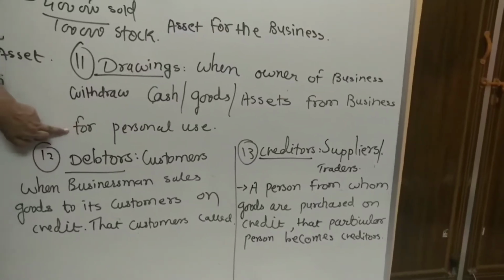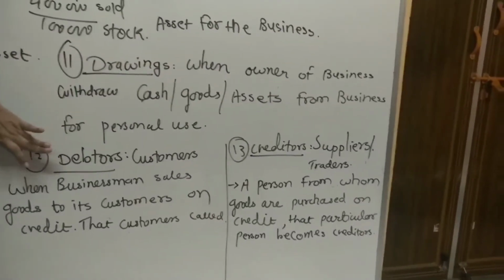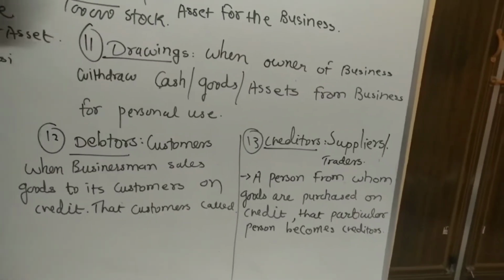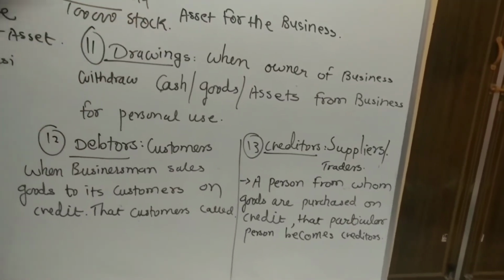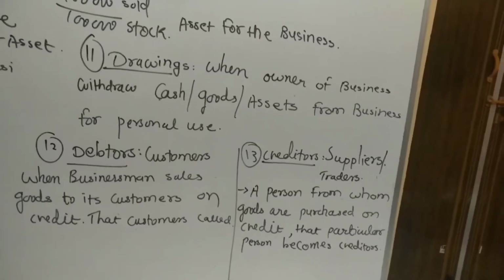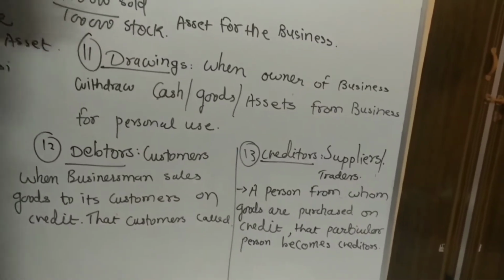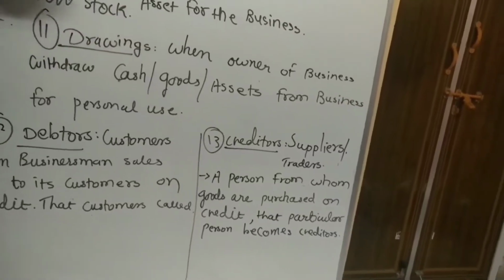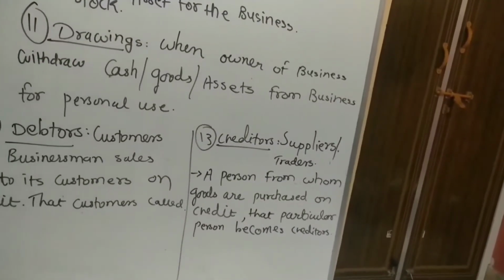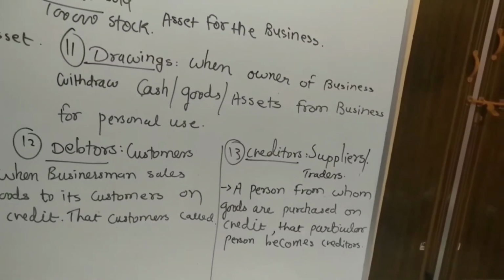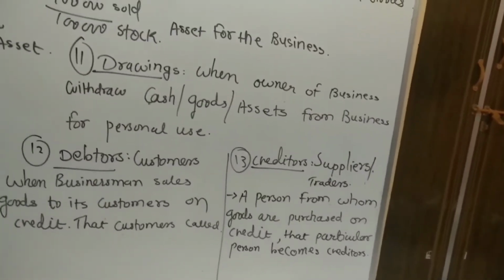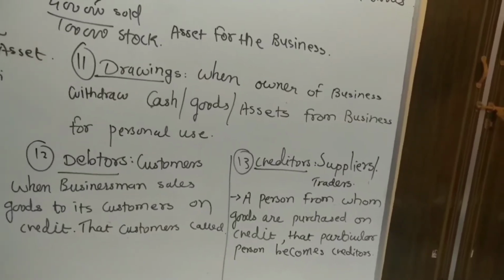So that particular student becomes my debtor, because here he is taking the pen from my shop, but he is not paying the rupees. So this is credit transaction. 20 rupees I am not getting at that particular time. So the transaction is of credit. So between that student and me, the relation created, that is of debtor. That student becomes my debtor, from whom I have to collect the rupees. I will ask the student, after 3 days you have to give me 20 rupees. Is it clear? Okay, so debtors, यानी customers.